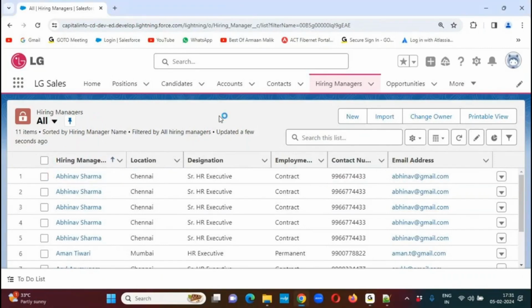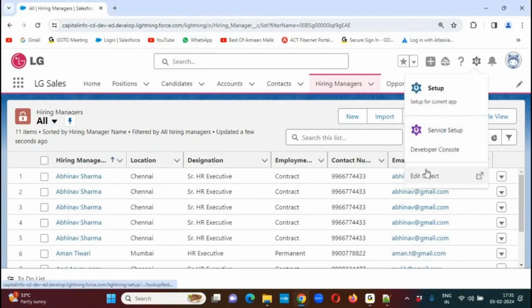Now, in this case here, fourth requirement. For example, I have 2 objects, position and candidate. Now tell me, are these 2 objects standard or custom? Custom objects. Both are custom objects. Are these 2 objects related or independent? Related. How do we know?